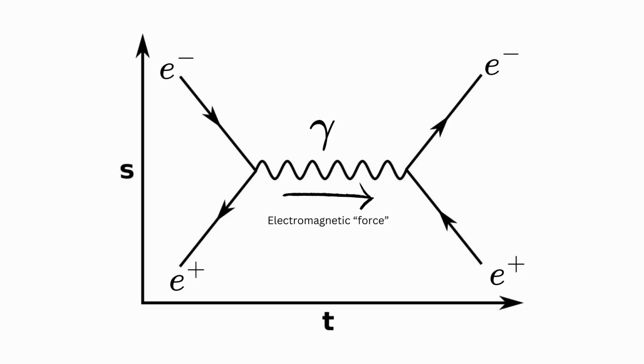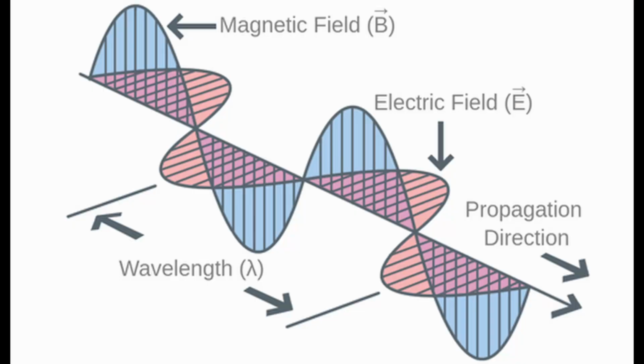Even though light experiences wave-particle duality, how does light act like a wave if it doesn't have a medium to travel through? Well, in quantum mechanics, light, or photons, are the mediators of the electromagnetic force. And the electromagnetic force consists of an electric field and a magnetic field.